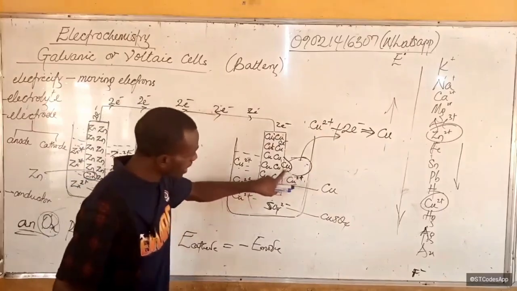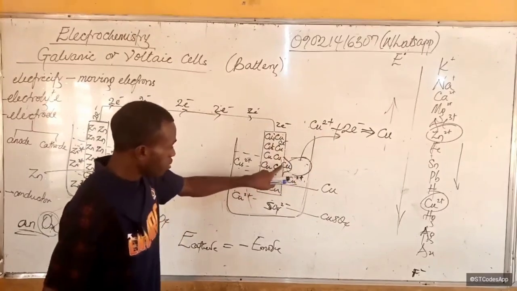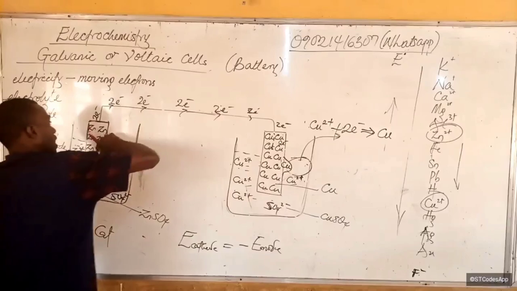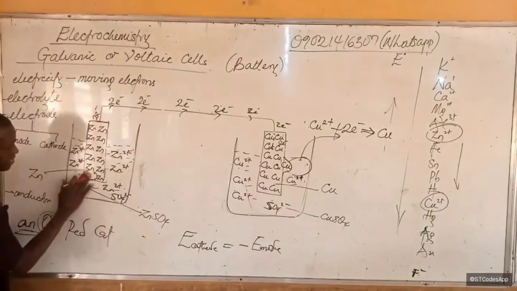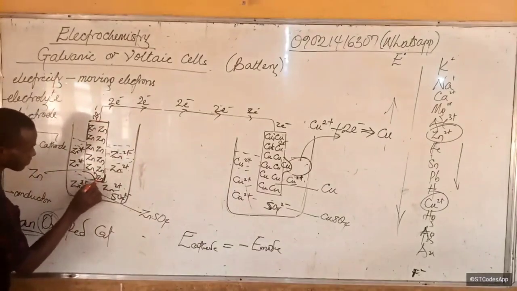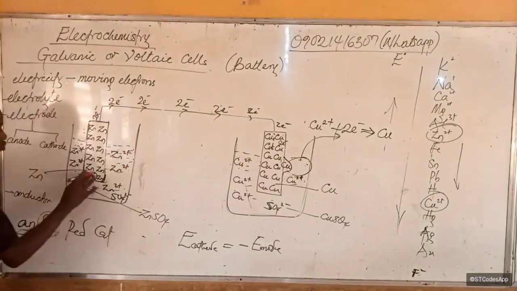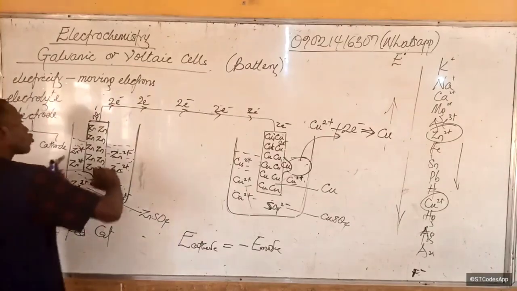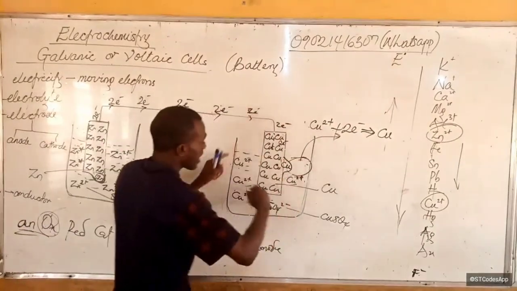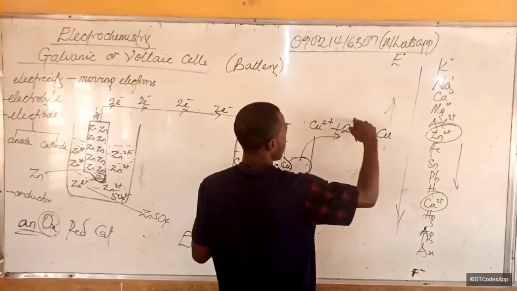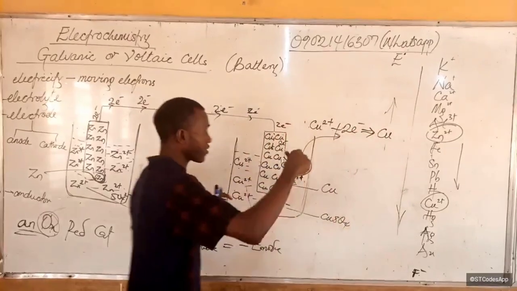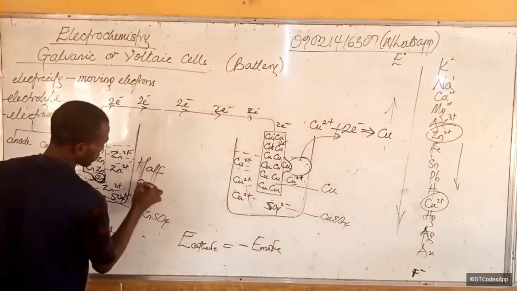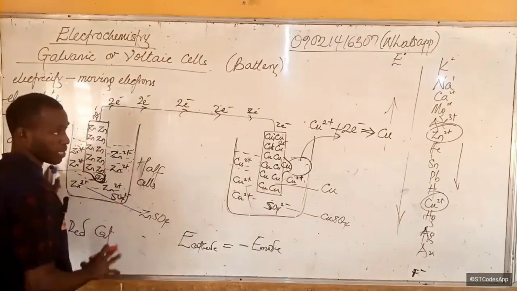And it will come and join this copper lattice. So a particular copper ion has joined the copper lattice here, and you have noticed that the copper has even increased in size. But the basic thing is to understand first that 2 electrons are going to leave here. So this zinc has left the zinc plate. Then another zinc will lose 2 electrons the same way, and another copper in another half cell reaction. Now these 2 cells are called half cells, both of them.